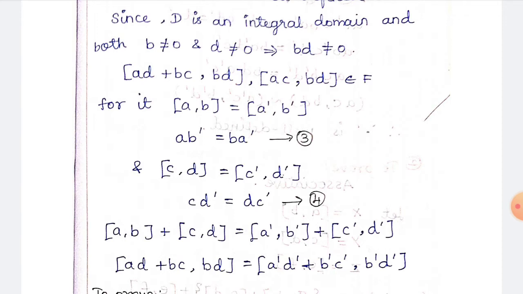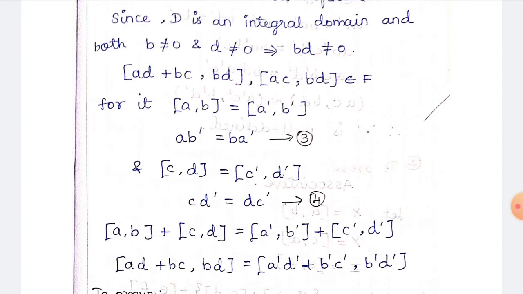For it, (a,b) is equal to (a',b'). So (a,b) is equal to (a',b') means we can write like this, because you already know (a,b) is equivalent to (c,d) means AD is equal to BC. Using this we have to take this one, because this is also an equivalence. So (a,b) is equal to (a',b') means AB' is equal to BA'.